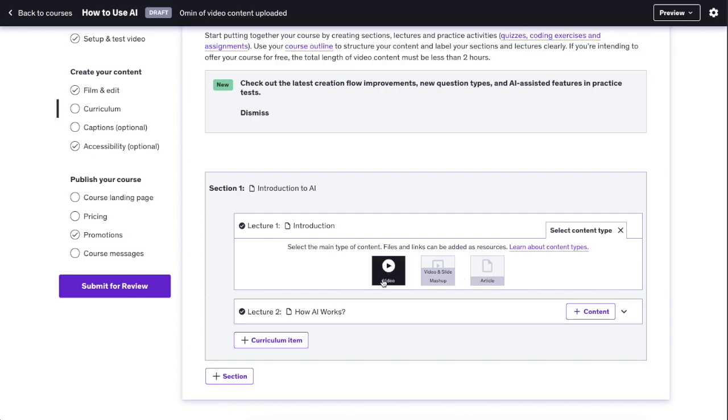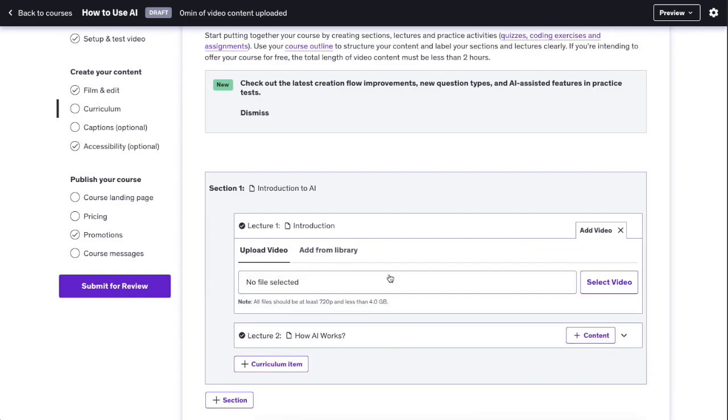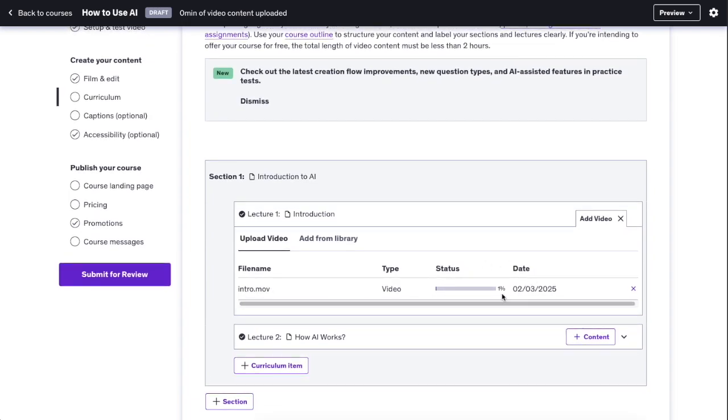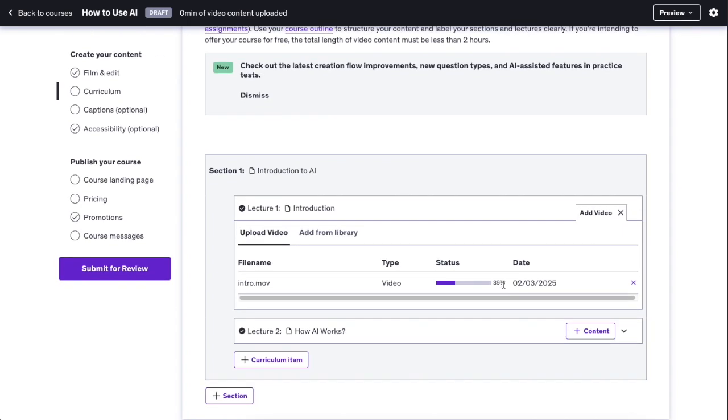So for example, if I want to add a video, I can click on this button and then I can select a video, for example, from my desktop. And now I have chosen an introduction video from my desktop and it starts to load here. And please keep in mind that depending on the video length and quality, this can actually take a while, and also processing this video can take a second. So it's very similar to when you upload videos to YouTube.